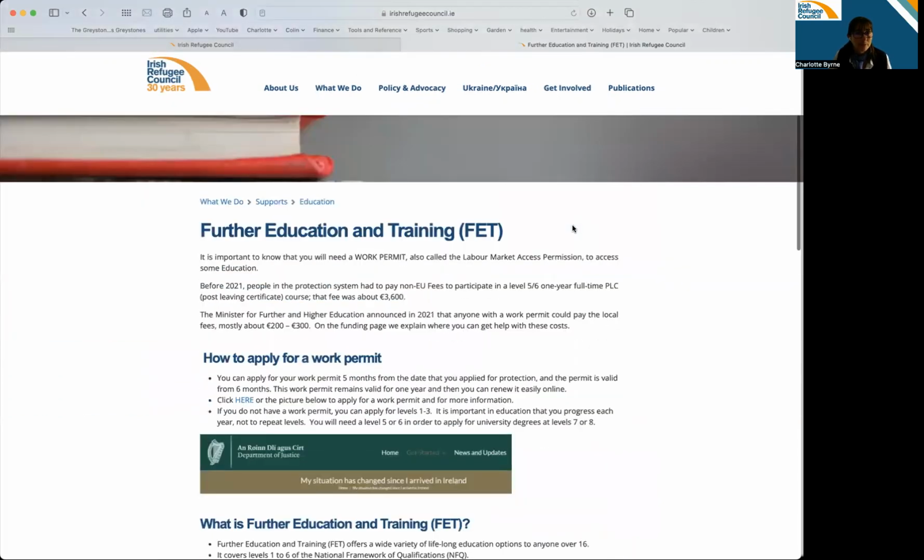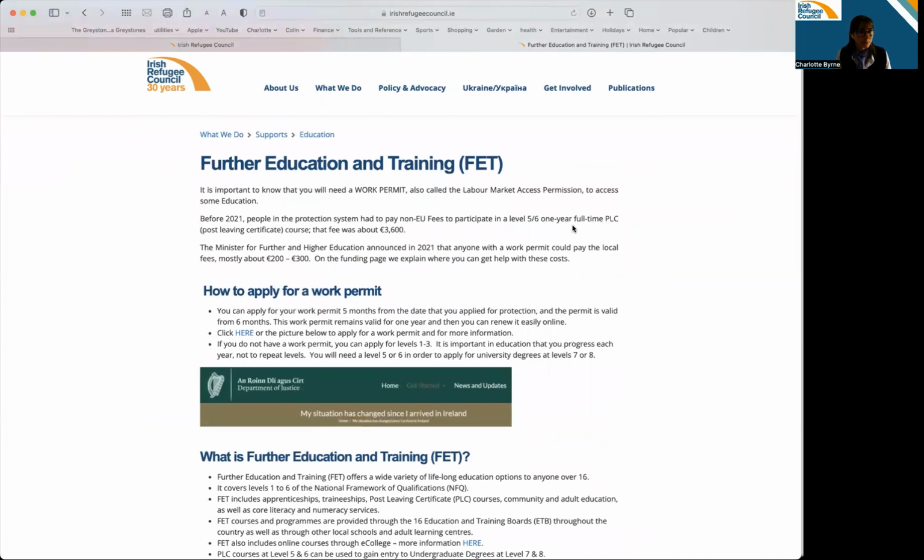I briefly mentioned it earlier, but once you're 6 months in Ireland it is very important to get a work permit. Obviously it means you can work, but it is very important for access to education. Prior to 2021, people in the protection system generally had to pay non-EU fees to do a level 5 or 6 PLC course, and that cost about 3,600. Then in 2021, the Minister for Further and Higher Education announced that if you had a work permit, you could access those same courses at a subsidised fee, generally about 200 or 300 euros.